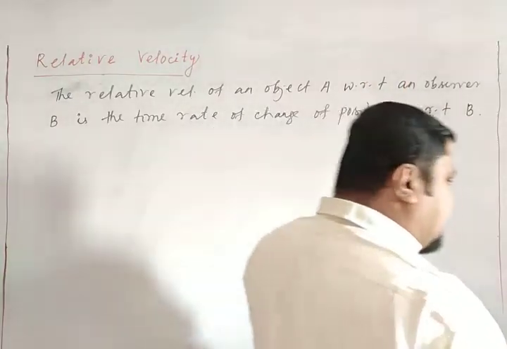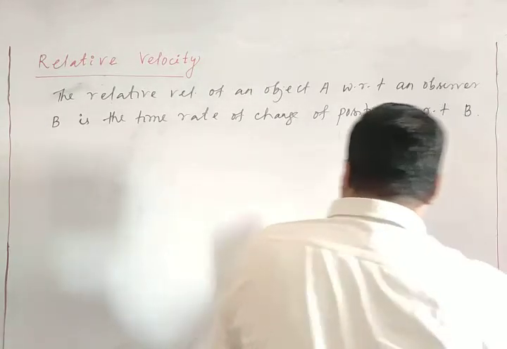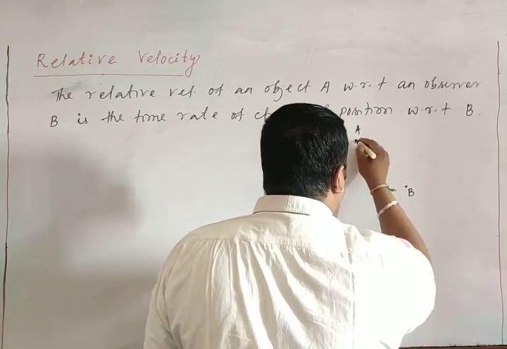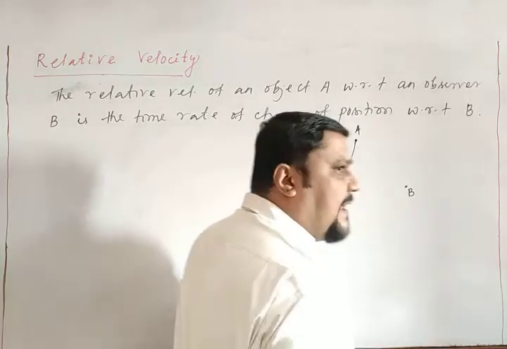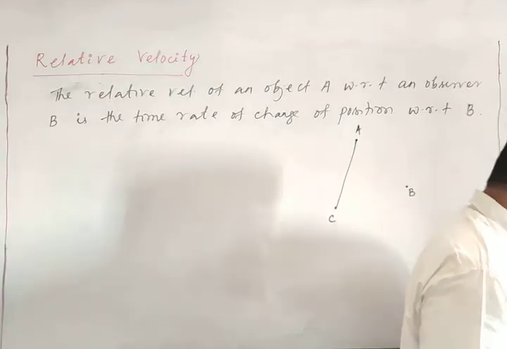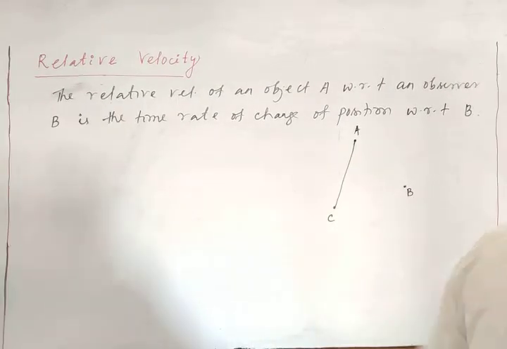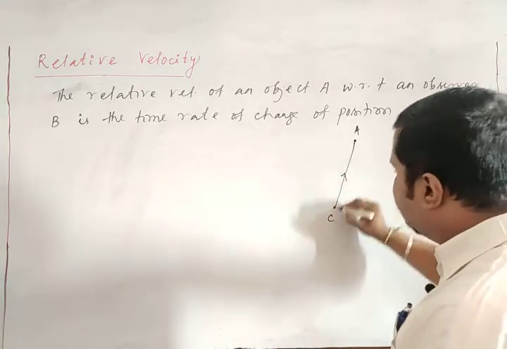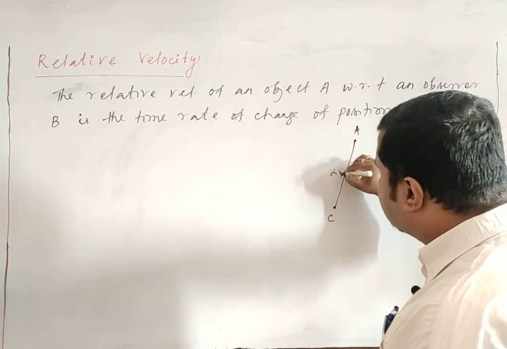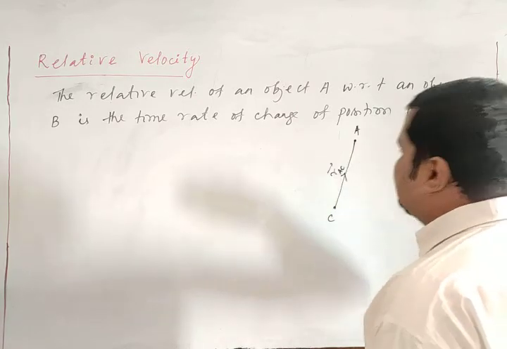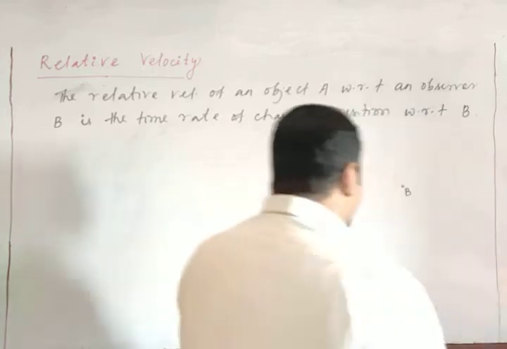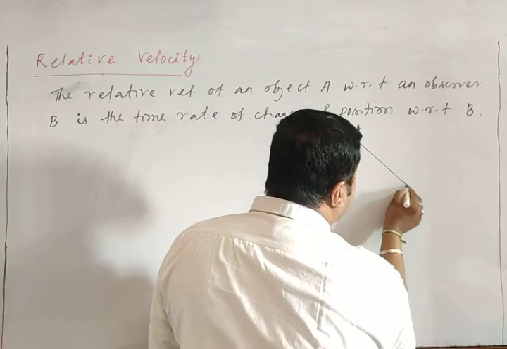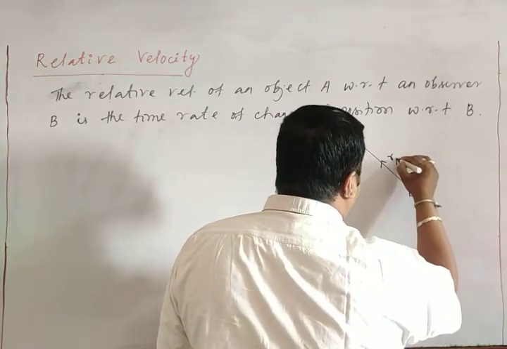Considering the observer C, the position vector of A with respect to C, if this is the origin, let us consider it as RAC. Similarly, the position vector of A with respect to this observer B is RAB.